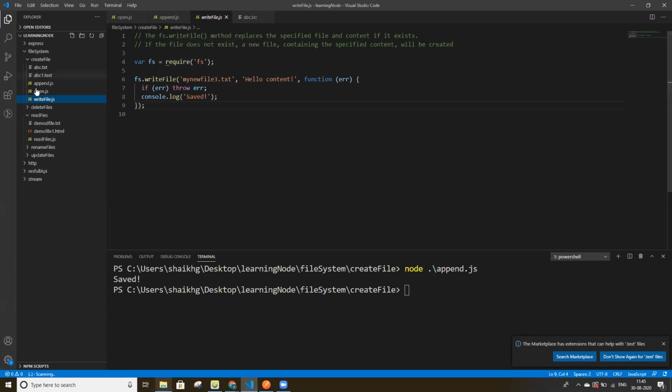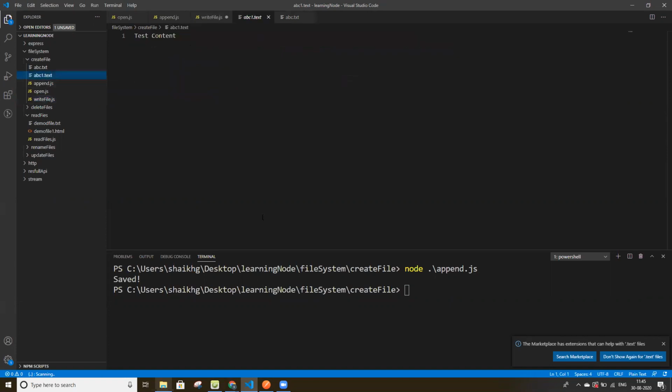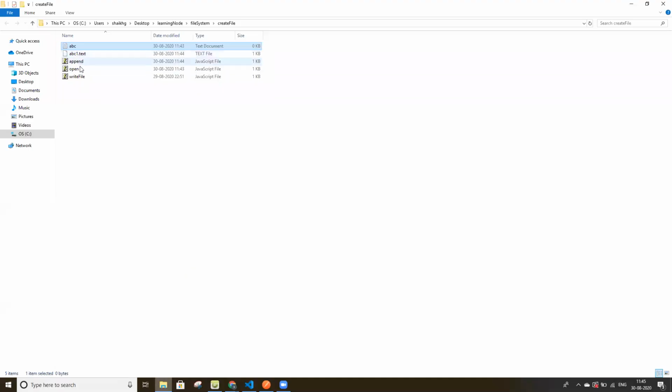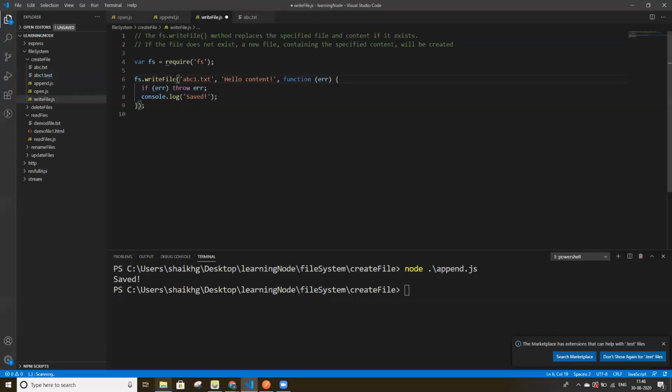So if we try to create a file with abc1.txt, which is already available in this directory, it will overwrite this file. If this file is not available here, it will create a new file with this content.